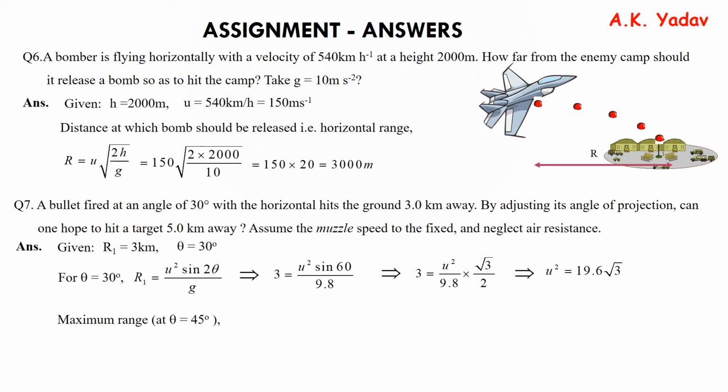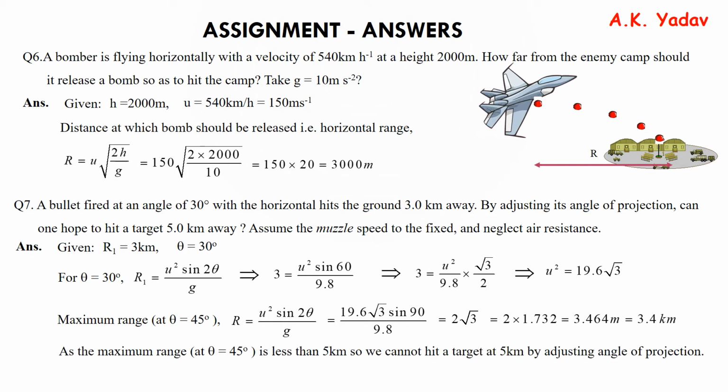Now the maximum range is at 45 degree. So R is equal to u square sine 2 theta upon g, and what we get? 2 root 3, which is equal to 3.4 kilometer. Now this is maximum at 45 degree. So as the maximum range is less than 5 kilometers, we cannot hit a target at 5 kilometer by adjusting angle of projection.